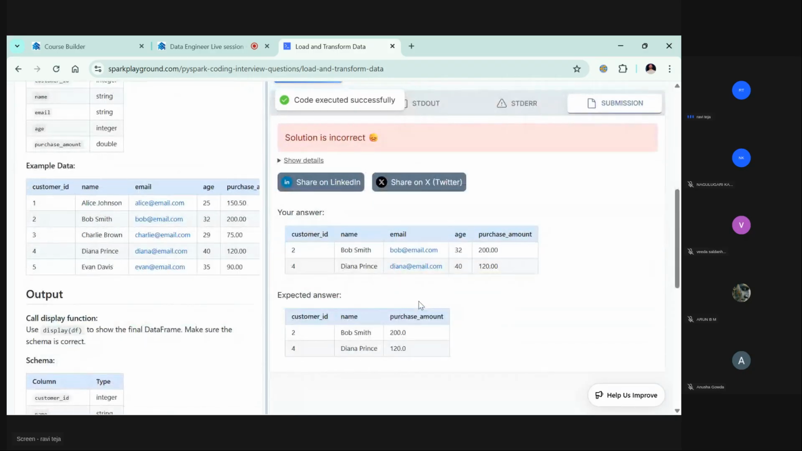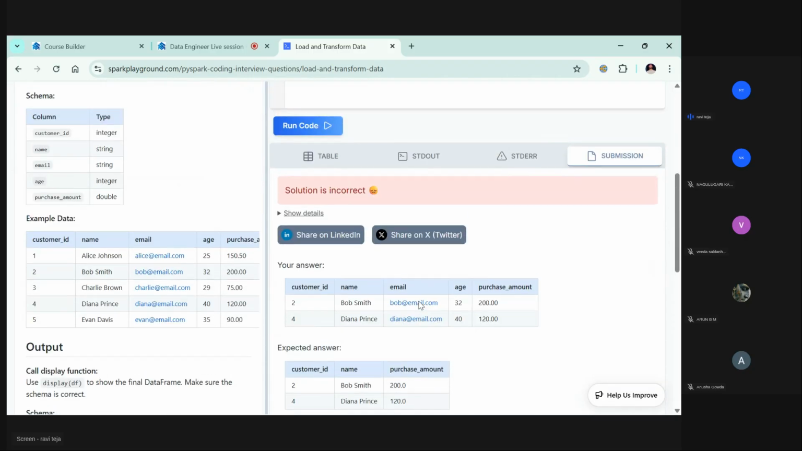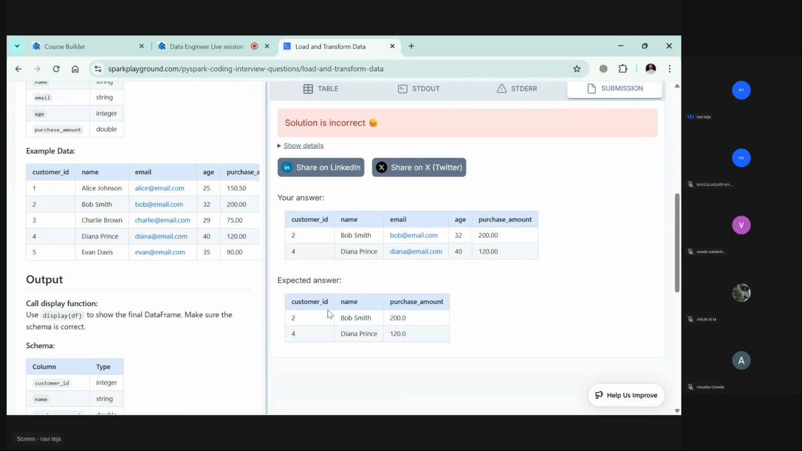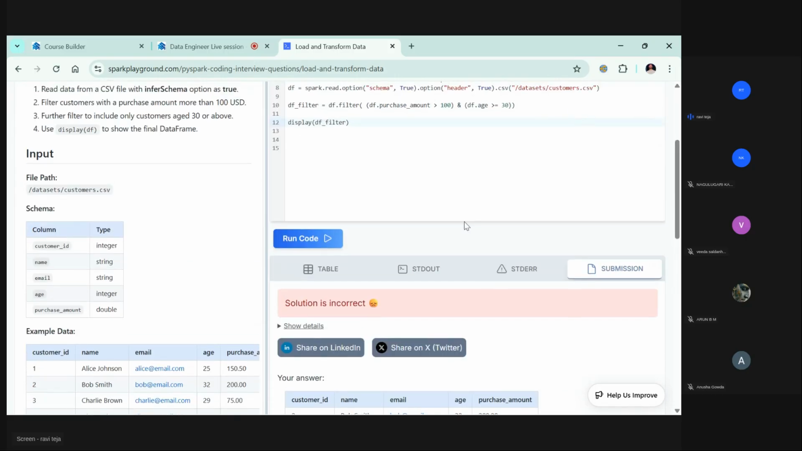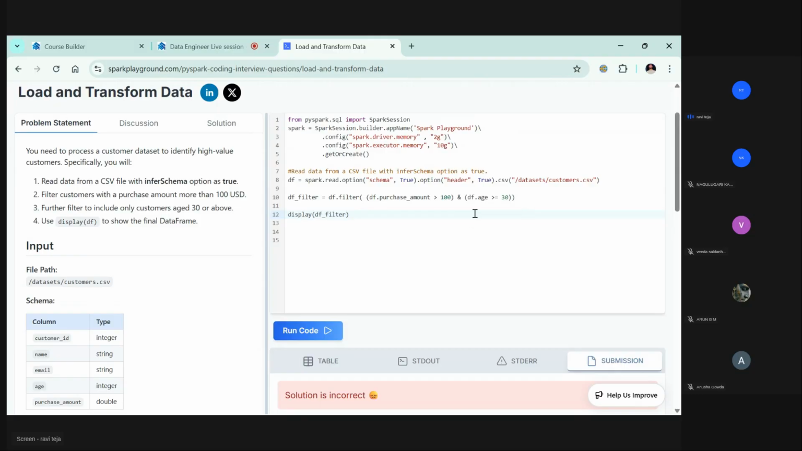Solution is incorrect. So he says the solution is incorrect. The expected answer is customer ID, name, and purchase amount. But we are giving customer ID, name, email, age, and purchase amount. So email and age are not needed. That means we need to drop these columns. So there are two ways to drop the columns. Let's see how we can drop the columns.